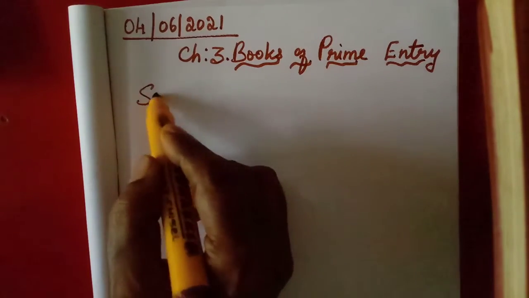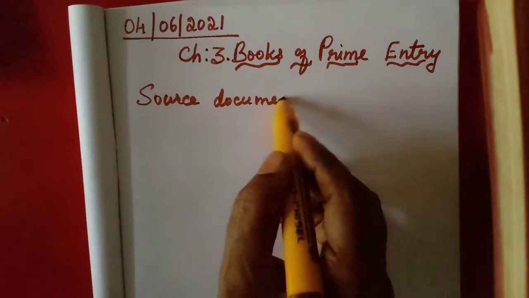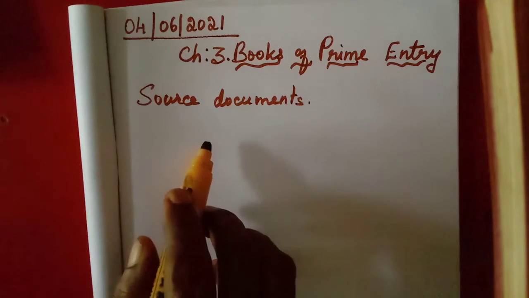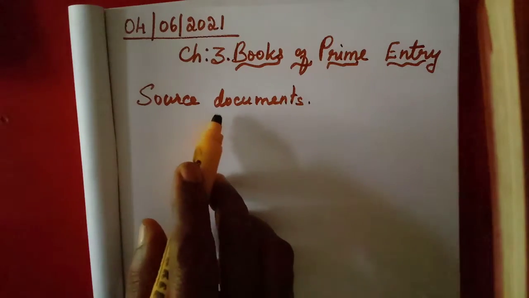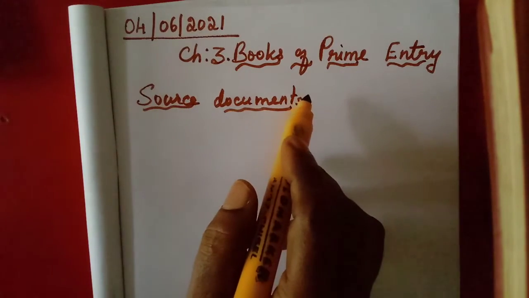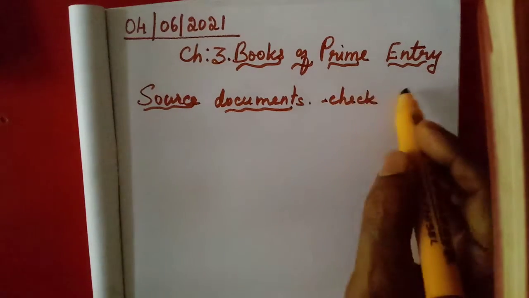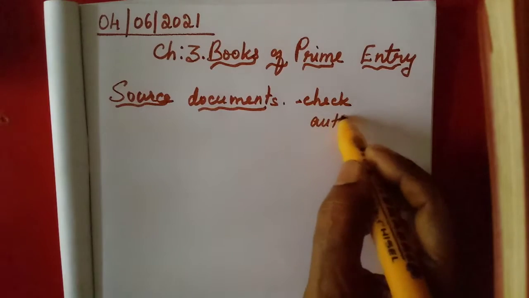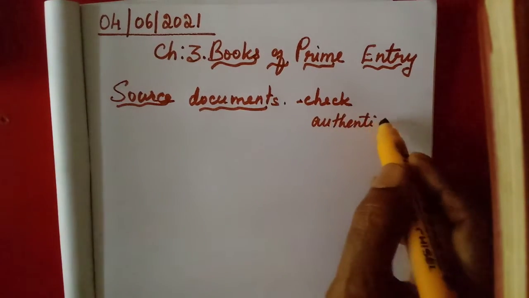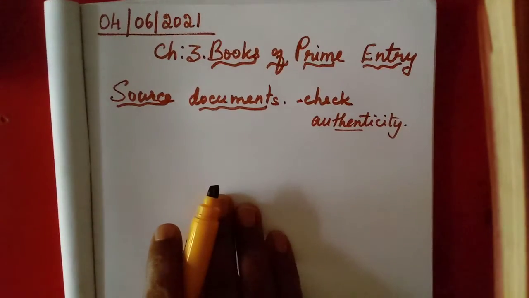So we will learn first what are source documents. After this only, identifying and recording of transactions will start. That is why we should know first of all the meaning of source documents. Here the source documents are used to check the authenticity of the transactions. Authenticity, I told you, the correctness, the genuineness of the transactions will be checked with the